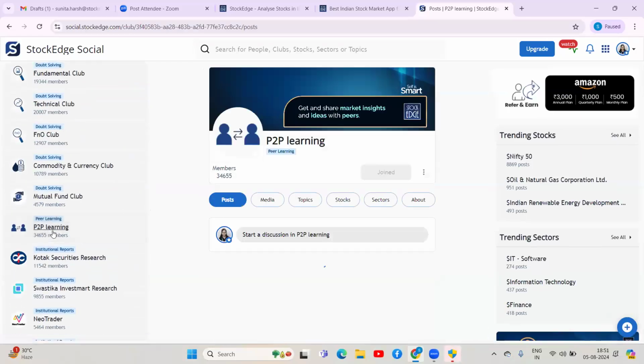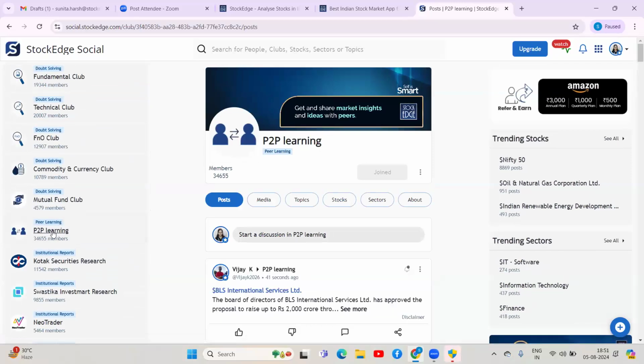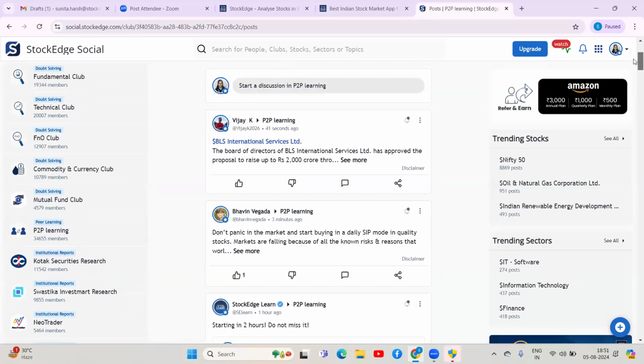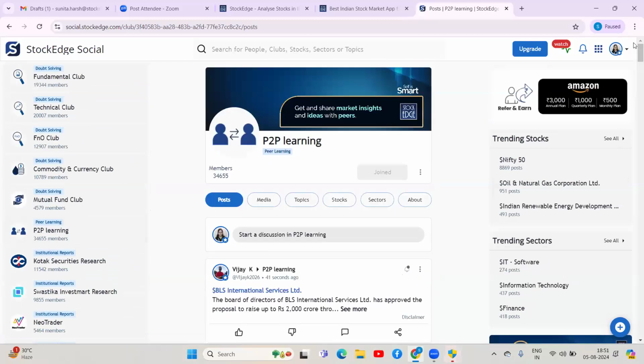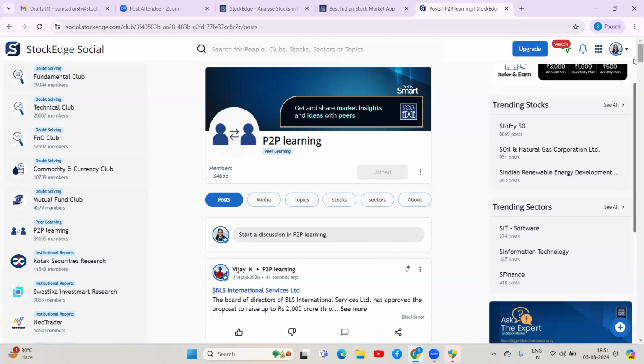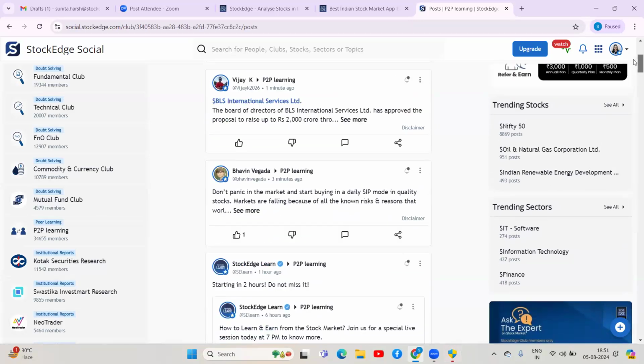P2P learning is the only club which you will be able to access if you are a premium or a pro user. Okay, so here P2P learning is ideally a club wherein all the peer members, anybody who is on the social platform, can interact with each other. If you want to share knowledge, or you have made some observations in the market, you can share them live here. As you can see, Mr. Vijay K recently shared his thoughts on the social platform. He has given his analysis in detail here, right?